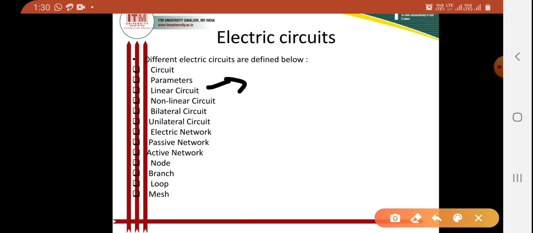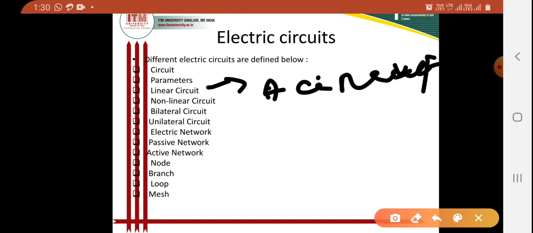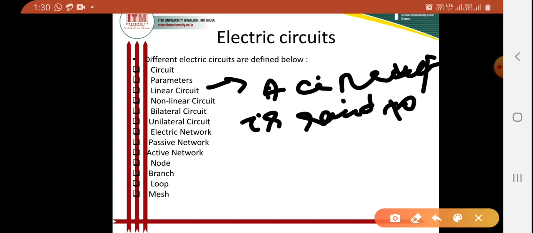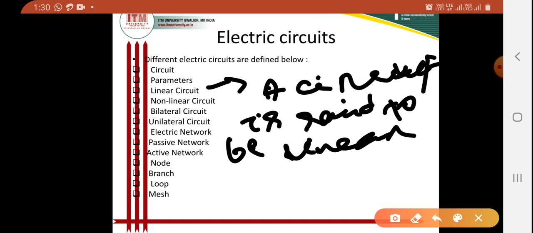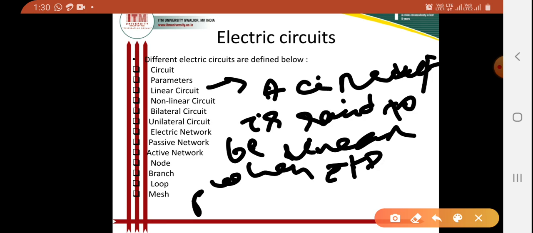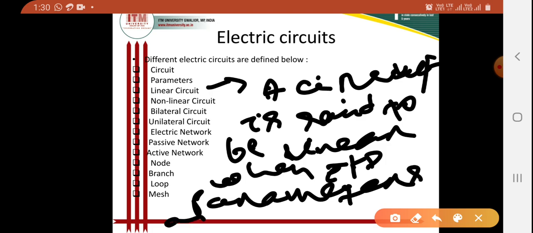That means here when I'm talking about a circuit is linear, okay, a circuit is said to be linear circuit when its parameters are constant.